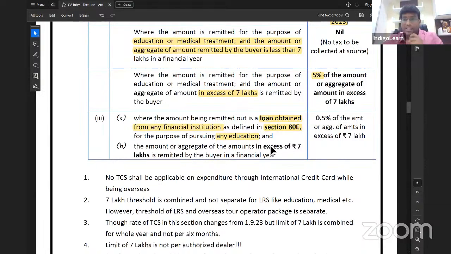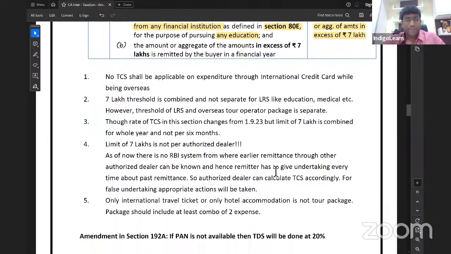Next. And the amount is in excess of 7 lakh. Then the answer is, my dear friends, 0.5%. It's not 5%. It is 0.5% because it is out of the loan he has taken. 0.5% of the amount or aggregate of amount in excess of 7 lakh rupees. Some special point, please see that.